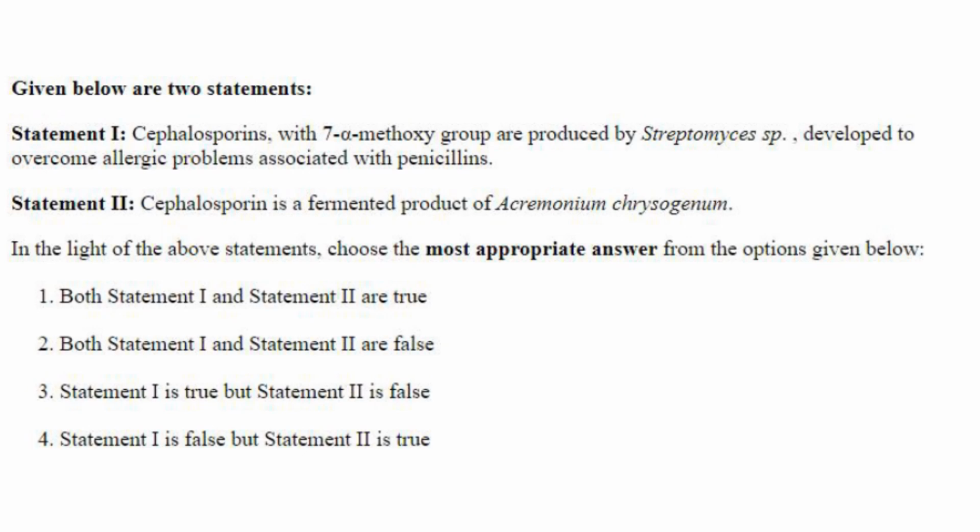Then next one. Statement 1. Cephalosporins with 7-alpha methoxy group are produced by Streptomyces species, of course, developed to overcome allergic problems associated with penicillins. That's correct. Cephalosporin is a fermented product of Acremonium chrysogenum. That is also correct. So both statement 1 and 2 are true. Answer is option 1.